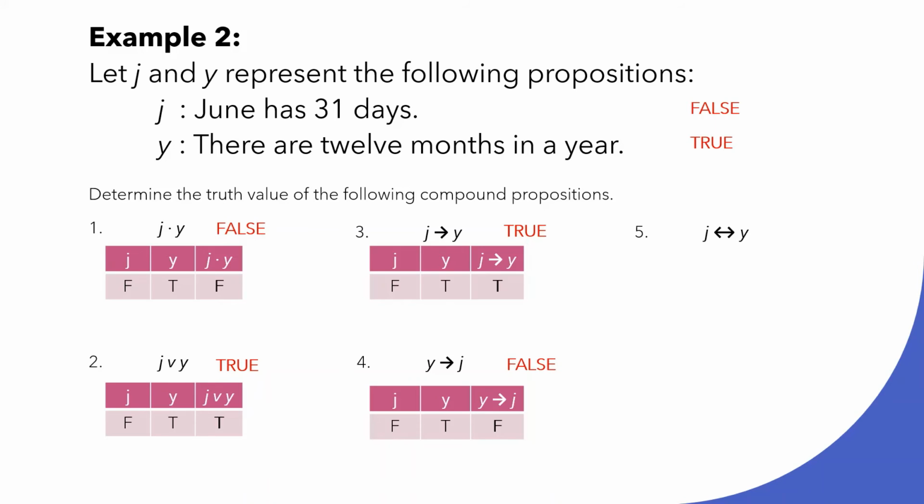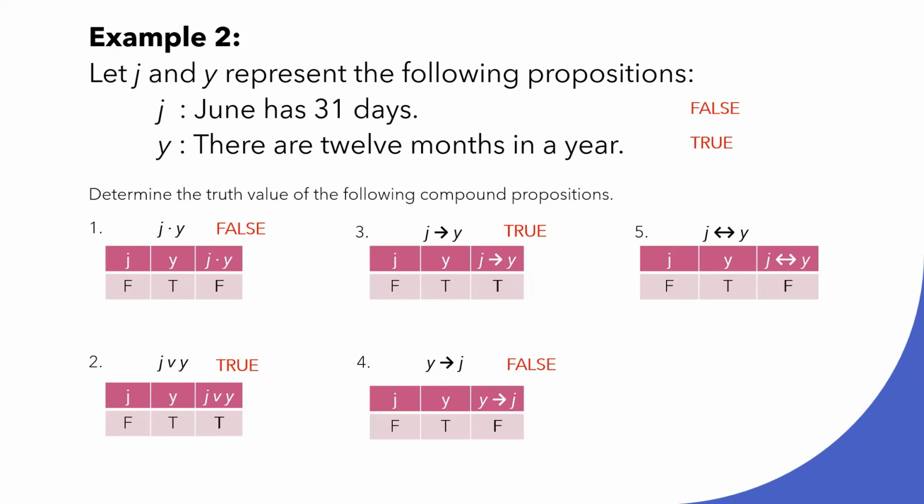Number 5, we have J biconditional Y. If you're going to create a truth table, we have J false and Y true. So the biconditional is false. Why?